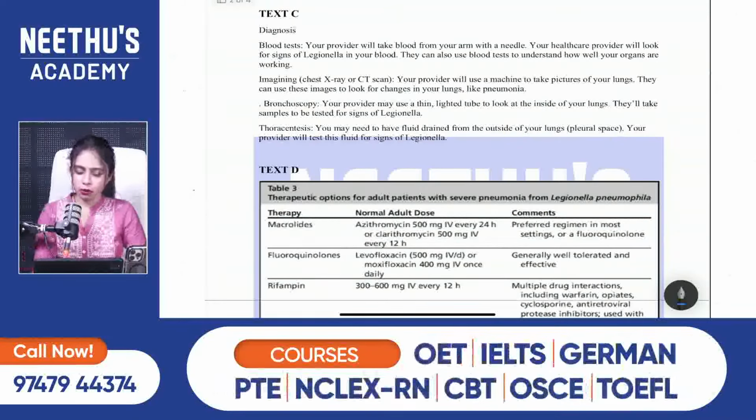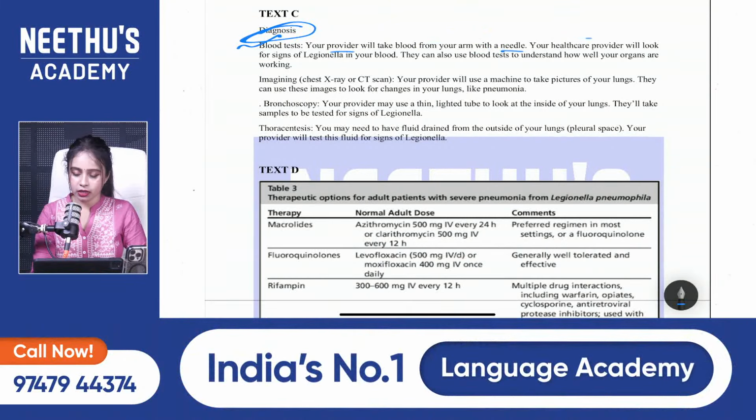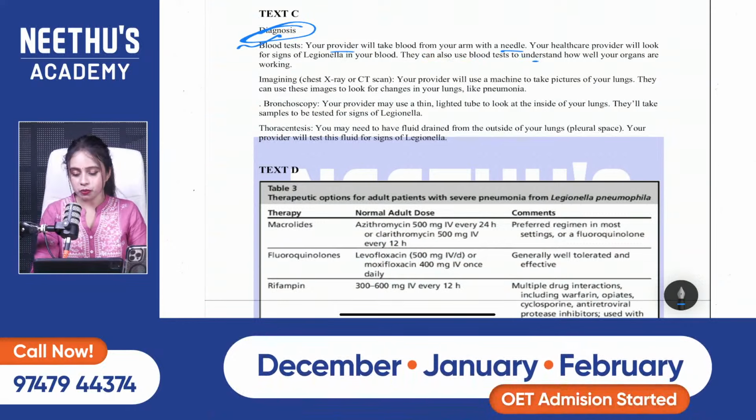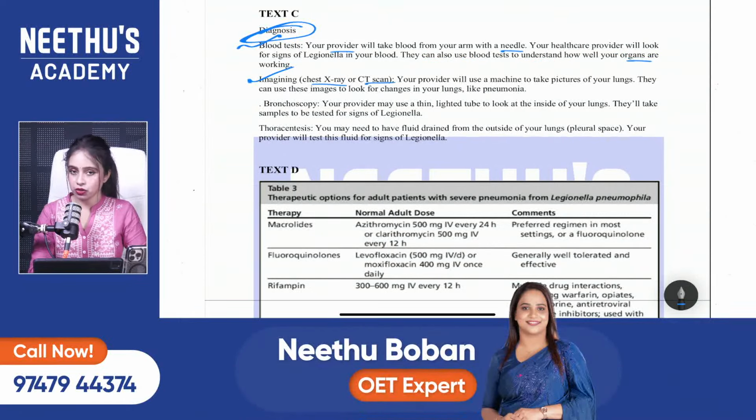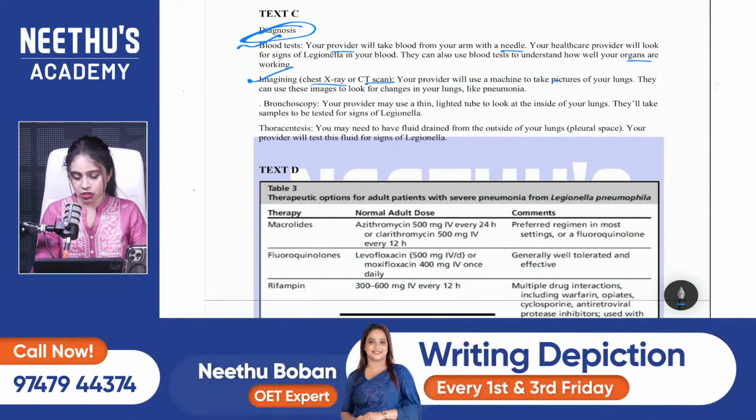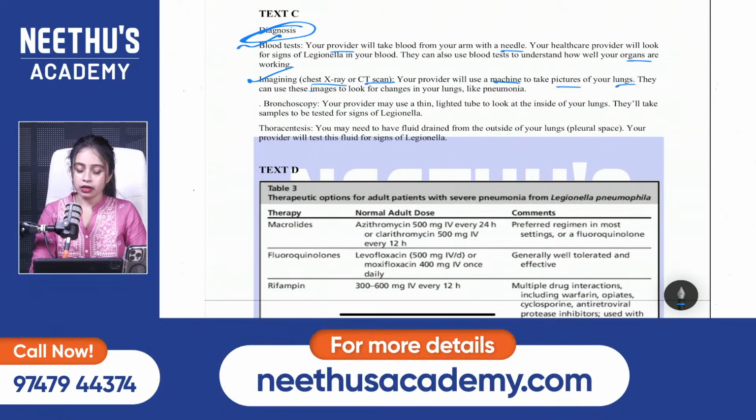And text C is all about diagnosis. Blood test is there. Your provider will take blood from your arm with a needle. Your healthcare provider will look for signs of Legionella in your blood. They can also use blood tests to understand how well your organs are working. Then imaging test is there, which is X-ray or CT scan. Your provider will use a machine to take pictures of your lungs. They can use these images to look for changes in your lungs like pneumonia.